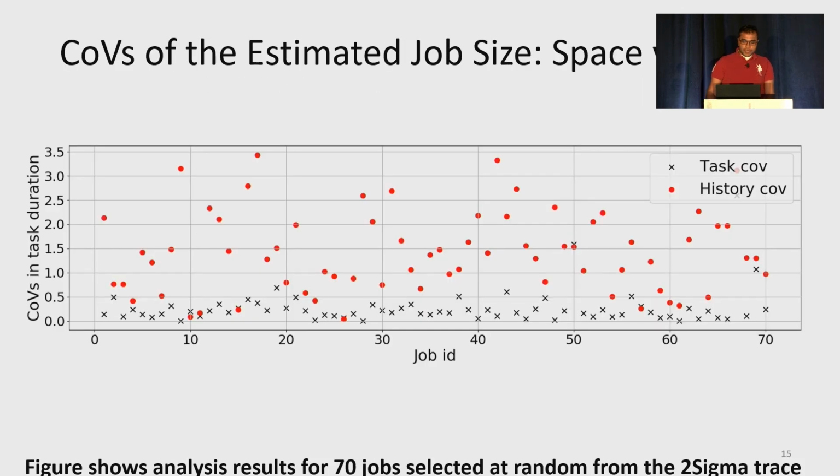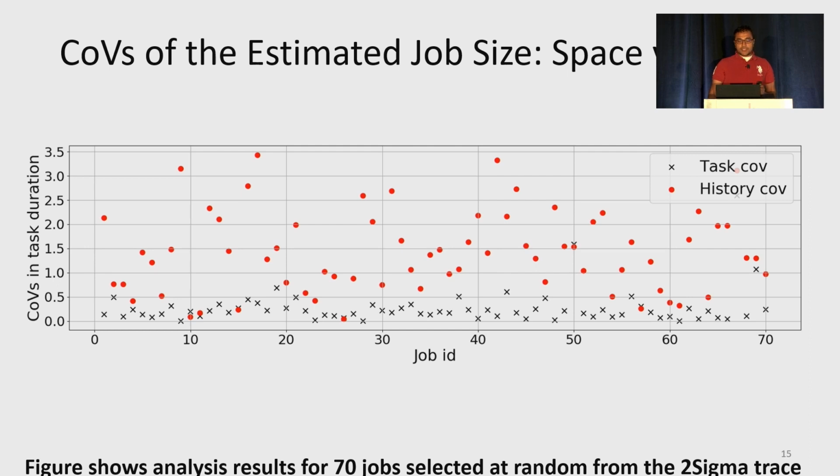So let us look at this figure to get an intuitive idea of how the variations compare. We plot this for 70 jobs selected at random from the 2 Sigma trace. The x-axis shows the job ID and the y-axis shows the corresponding variation across time and space. The black crosses are showing the variation in space, and the red dots are over time.